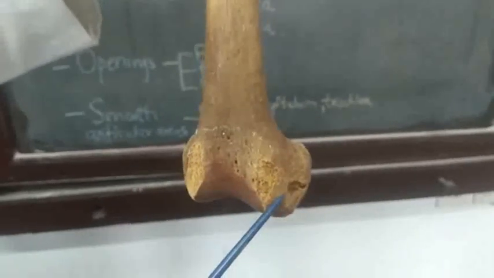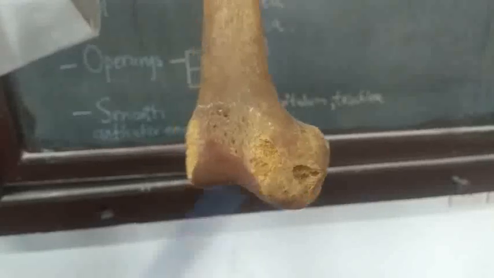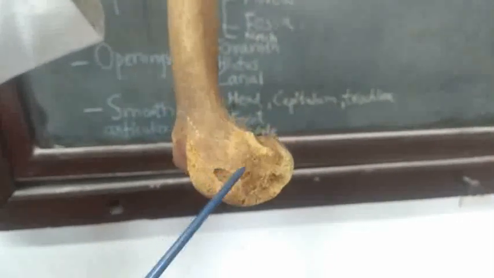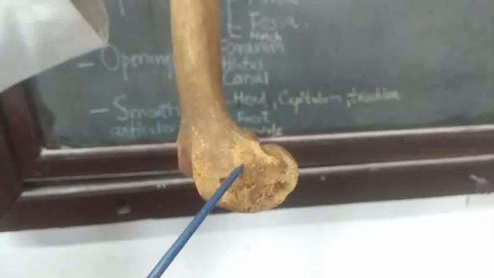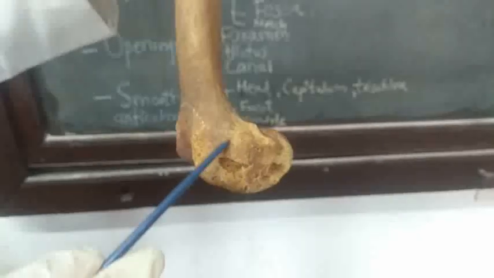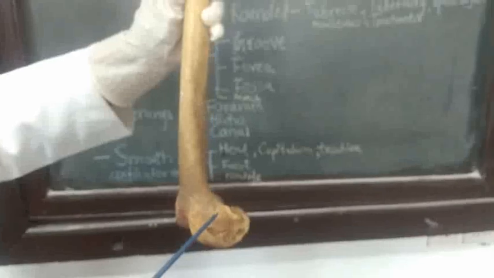They are the condyle. They are in the form of knuckle-like projection. And above the condyle, you can see this small projection that is called as epicondyle. Okay, so this is the medial epicondyle of femur.